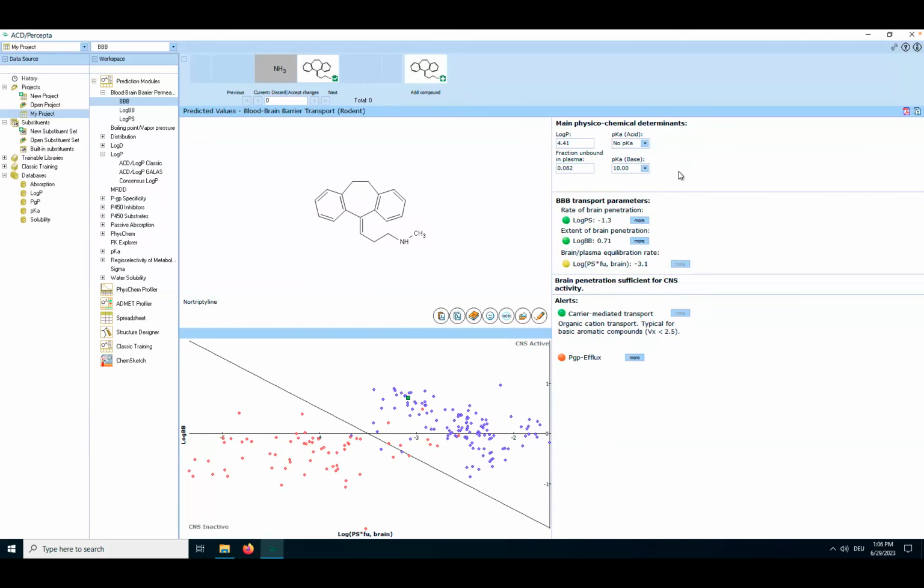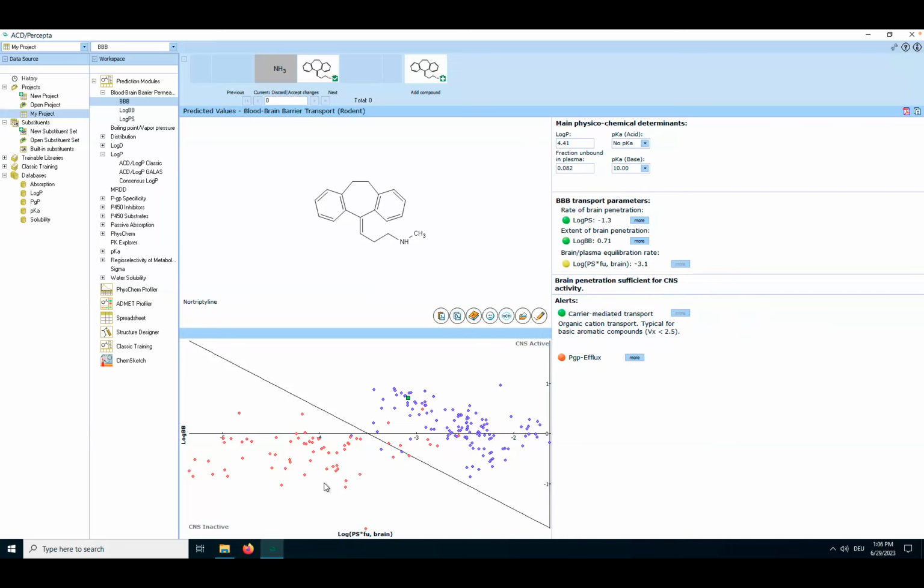All right, so this is the input, so to say, and that's then what is calculated: the rate of brain penetration, extent of brain penetration, and brain plasma equilibration rate. Now, if the light is green there, it means it penetrates. So it's a drug that goes into our nervous system and does some activity there. What you can see here also is that this is not a passive transport, but it's predicted as carrier mediated transport because this is an organic cation, so it can be protonated here.